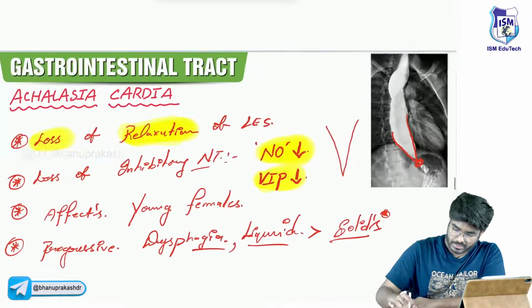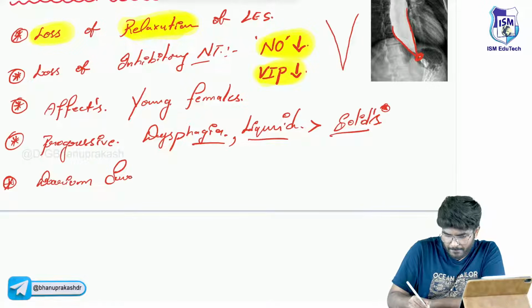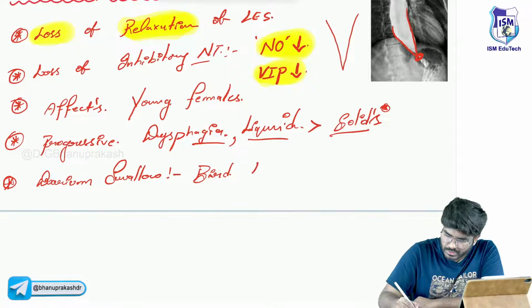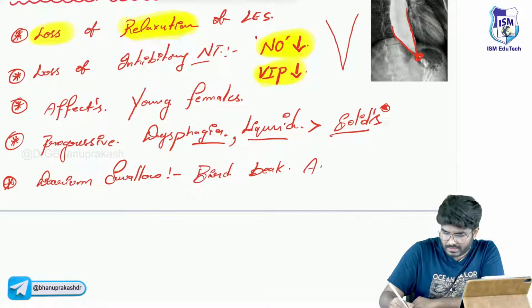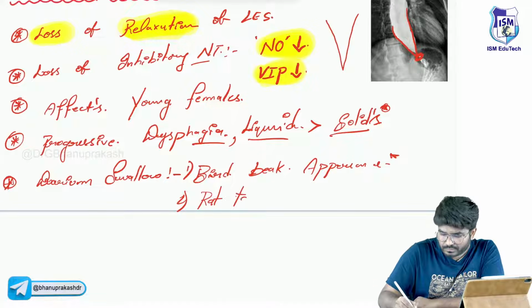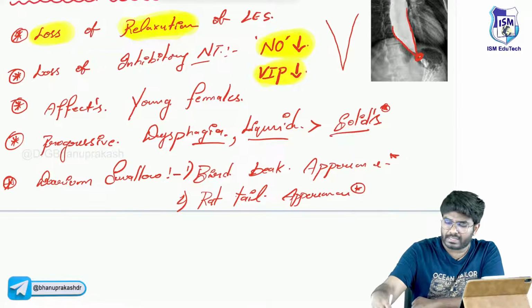So let me write. When the patient is taking barium swallow, the patient is going to have bird beak appearance. In some books they mention not only bird beak, rat tail appearance also. But this rat tail appearance is also seen in cancers, esophageal cancer.